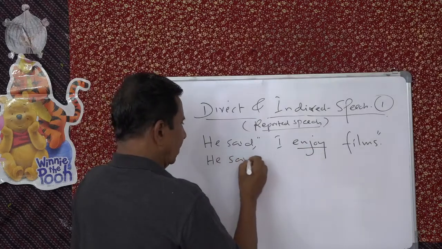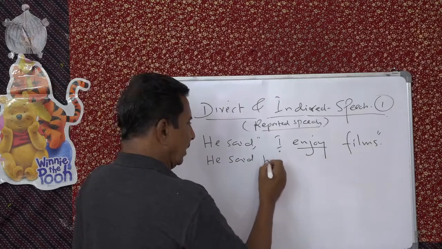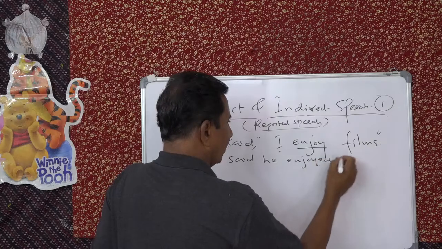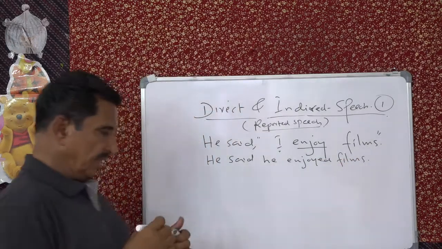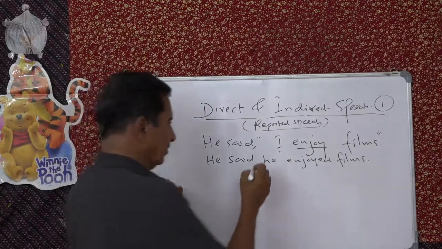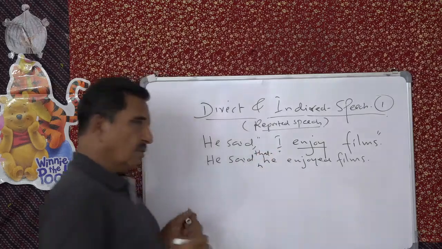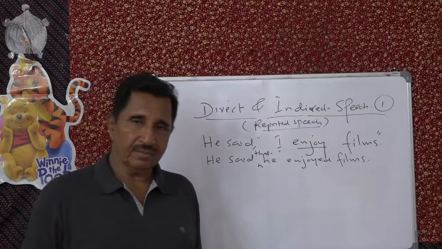He said, comma removed, inverted comma removed, I becomes he, enjoyed films. That's all. Simple. He said that he enjoyed films. Sometimes "that" can be omitted, but not at this stage.